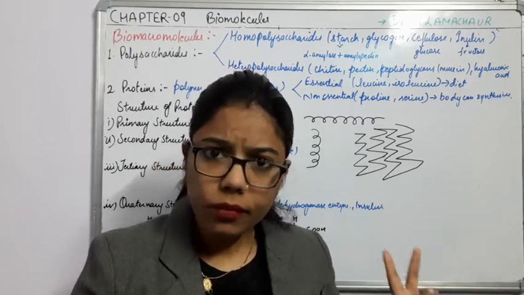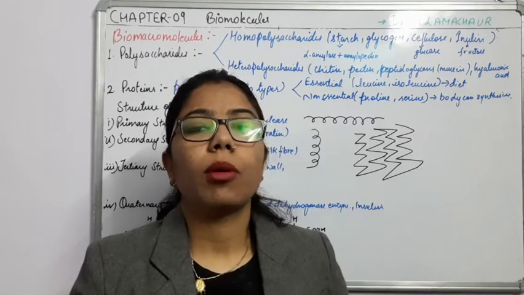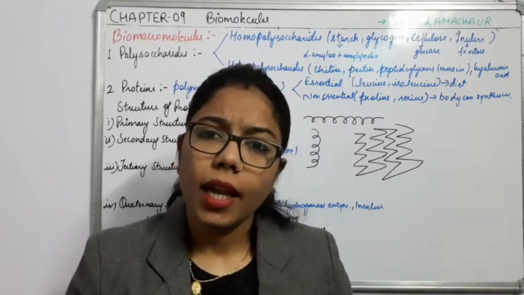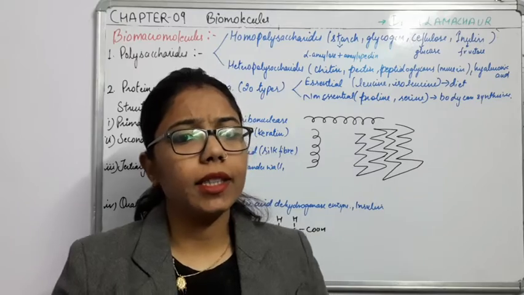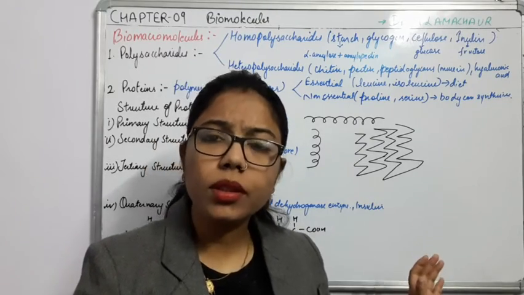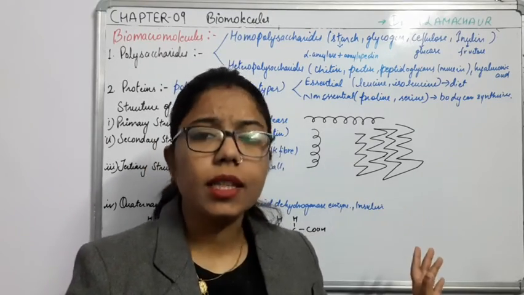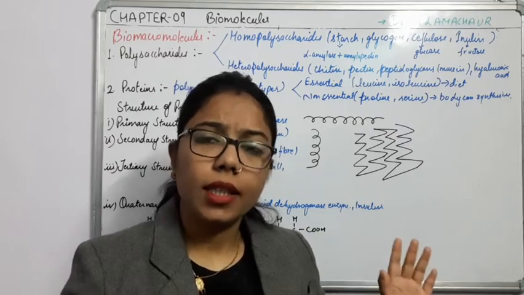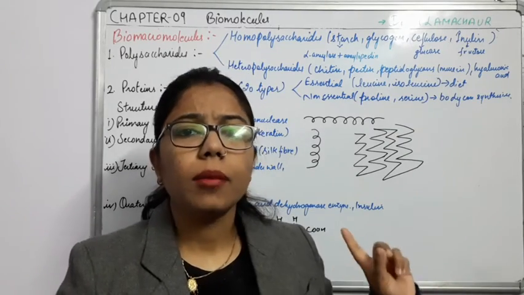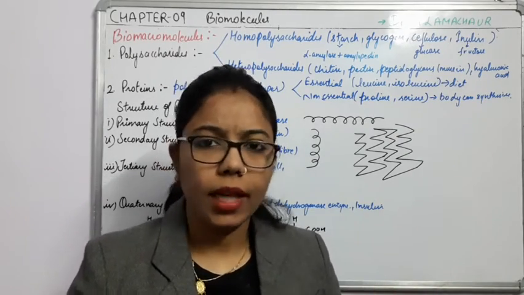As well as we have done the lipids, which are exceptional, because we categorize them under biomacromolecules, but their molecular weight is less as compared to the biomacromolecules.